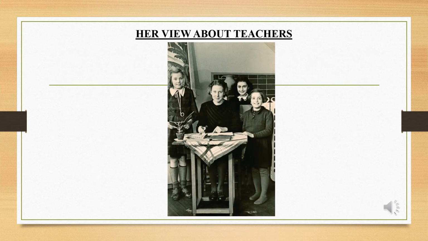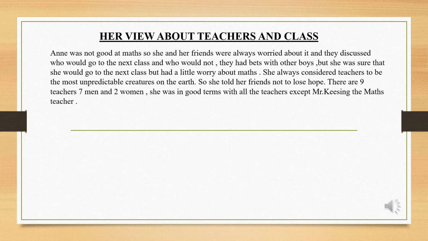Next is her view about teachers and class. Anne was not good at maths, so she and her friends were always worried about it, and they discussed who would go to the next class and who would not. They had bets with other boys, but she was sure that she would go to the next class but had a little worry about maths. She always considered teachers to be the most unpredictable creatures on the earth, so she told her friends not to lose hope. There are 9 teachers, 7 men and 2 women. She was on good terms with all the teachers except Mr. Keesing, the maths teacher.